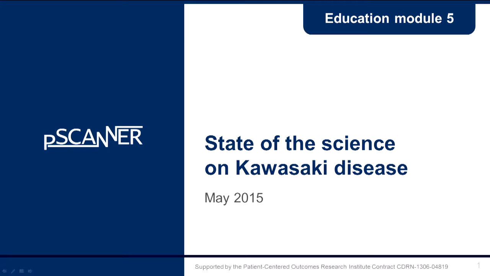As a member of the panel, you'll consider 7 research topics which were selected by an advisory board of patients, clinicians, and researchers. The information provided in this module for the pSCANNER Stakeholder Research Prioritization Panel serves as a general introduction to the state of the science on Kawasaki disease. You may review this entire presentation at once, or you can jump right to the section that covers each research